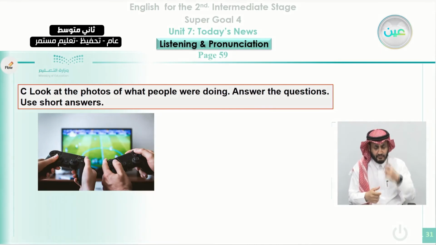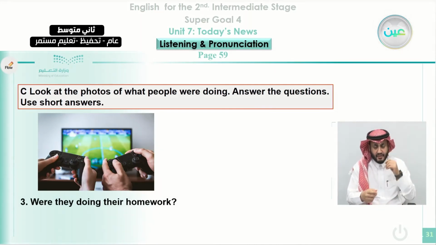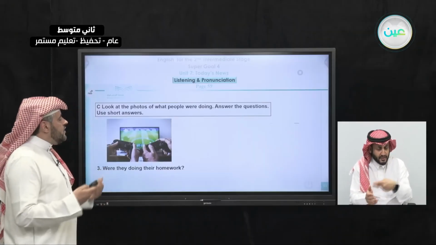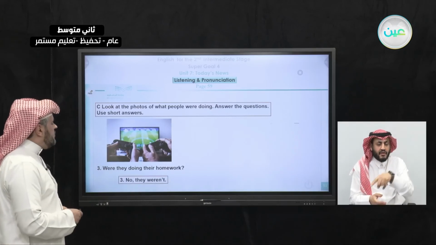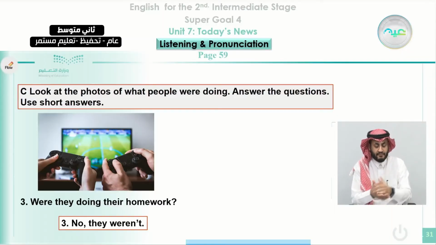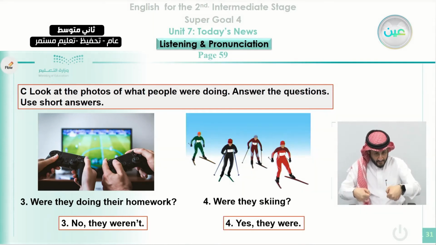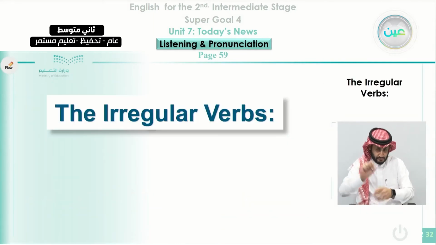Look at these two guys here. What were they doing? We can ask like this: were they doing their homework? This is a yes or no question. We can say no, they weren't. They were playing a video game. And here also we ask about skiing. So we ask about these 4 people in the past. We can say, were they skiing? The answer, yes, they were.